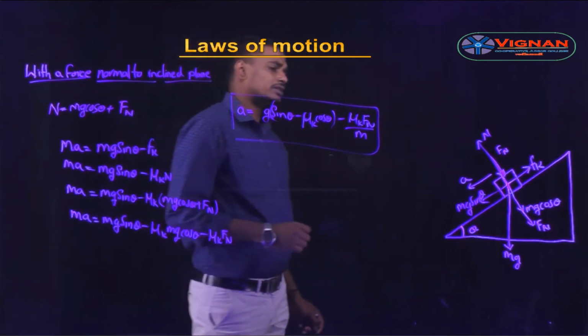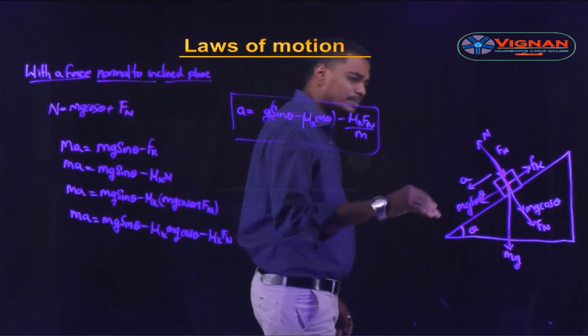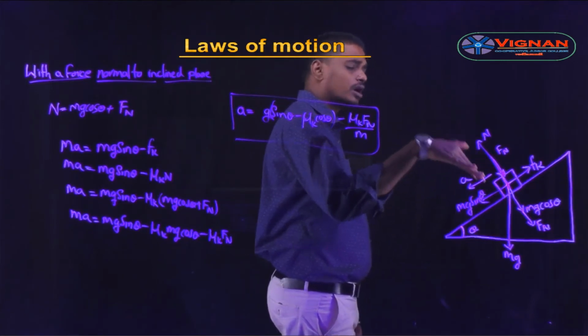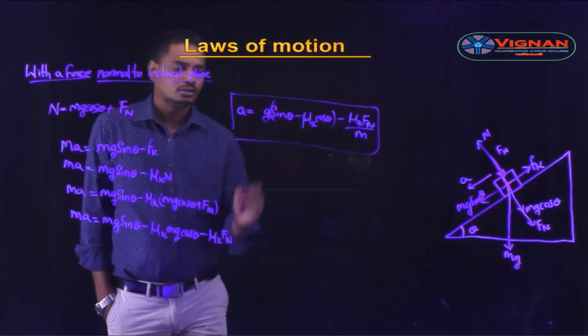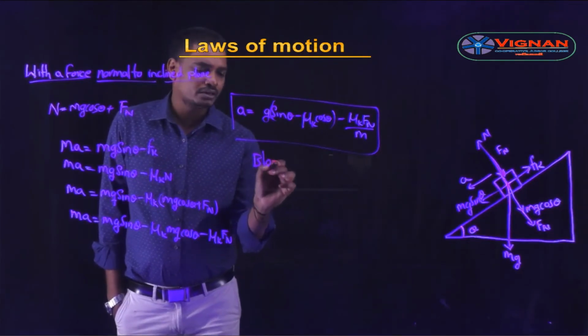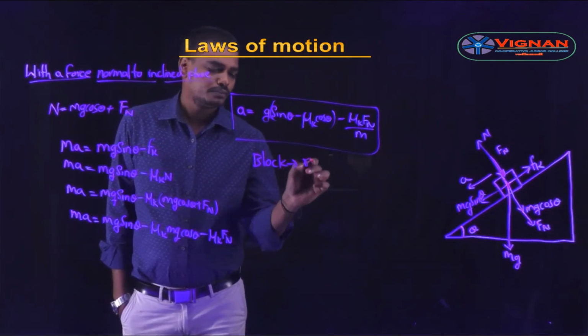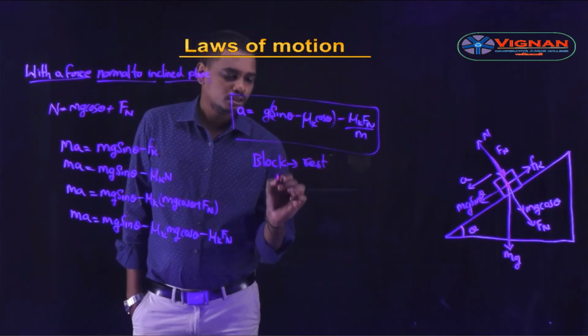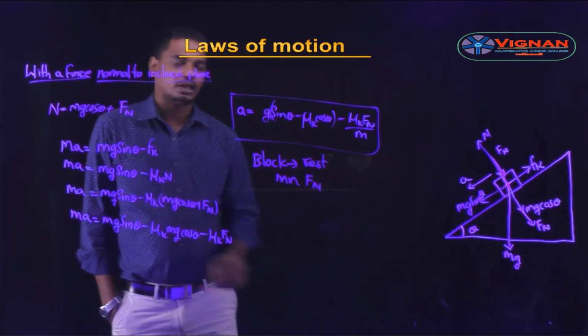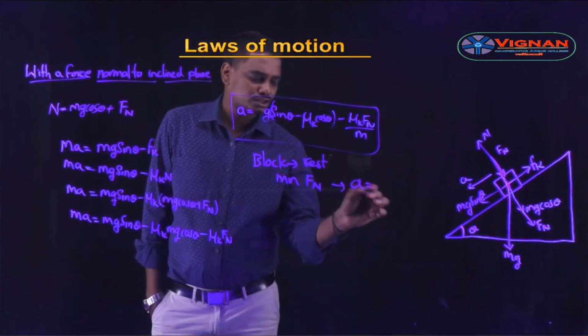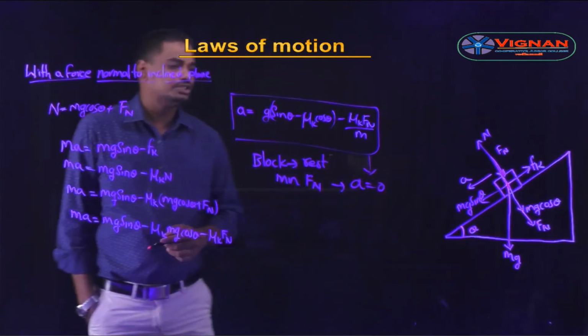So now let us see the case, what is the minimum force to be applied normal to the inclined plane such that the block will be in rest. To keep the block in rest, the minimum normal force we need to calculate, which means acceleration should be 0. Here the acceleration should be 0.